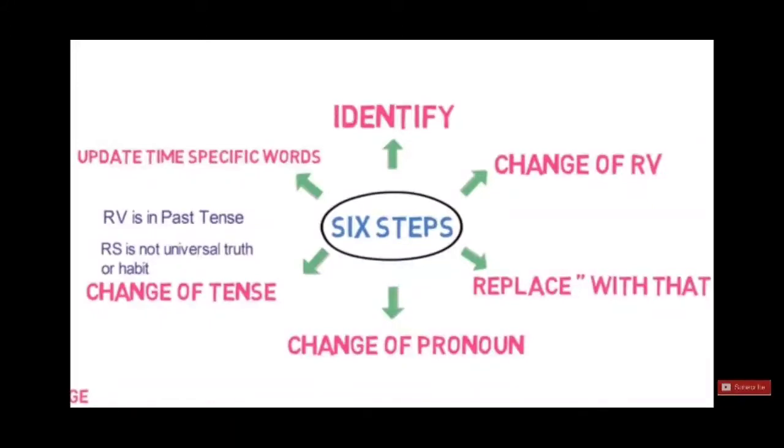Then change of tense, when the reported verb is in past tense and the reported speech is not a universal truth, habit or fact. And next, update time-specific words: "tomorrow" becomes "the next day", "today" becomes "that day", "now" changes to "then". I hope things are clear to you.